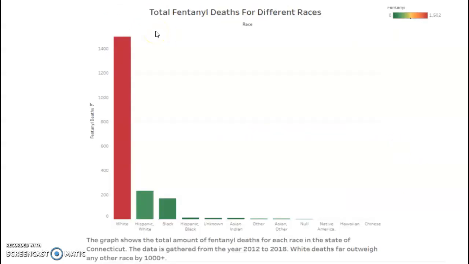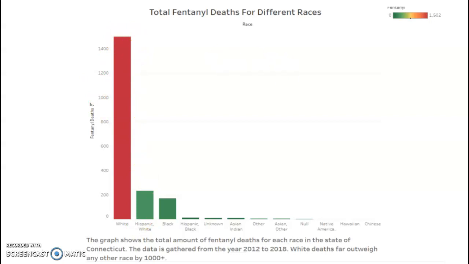Fentanyl deaths for different races. It shows that white people have the highest amount of fentanyl deaths, and this is a little bit biased because most people that live in Connecticut are white, so it would make sense that white people abuse this drug the most.